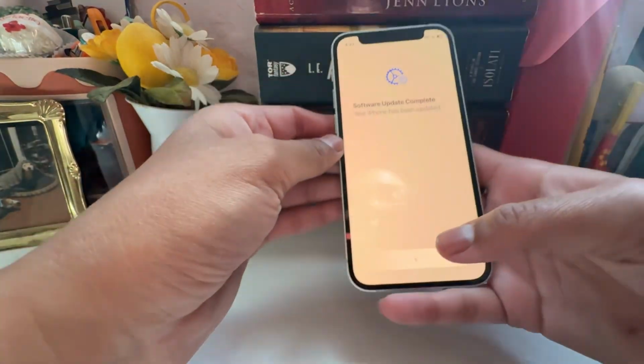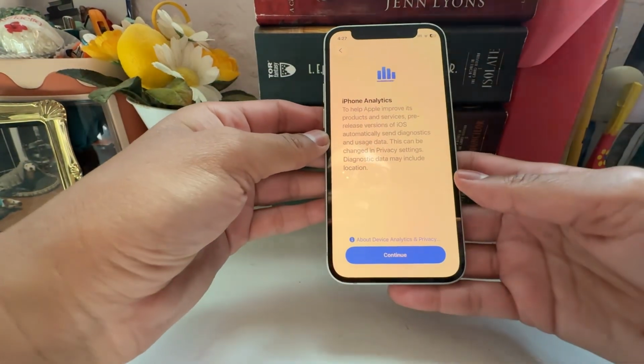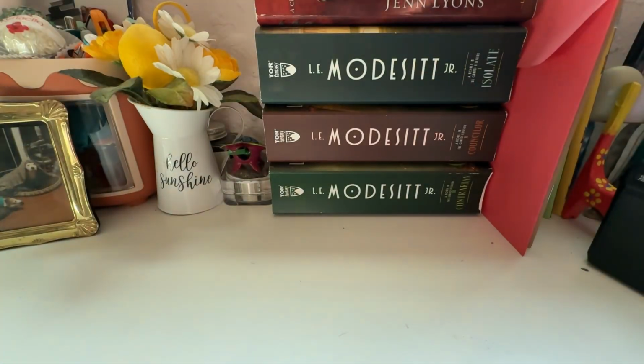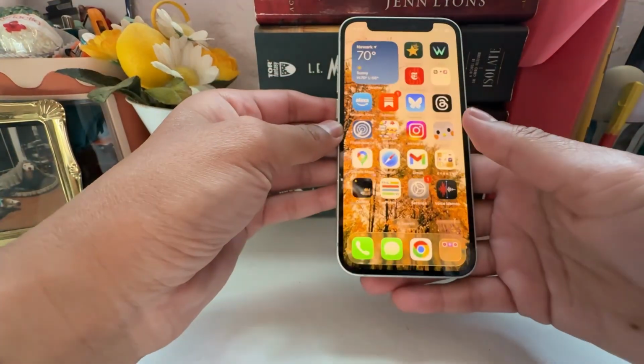Software update complete. Okay. Yes, I will send all that stuff. Swipe up to get started.